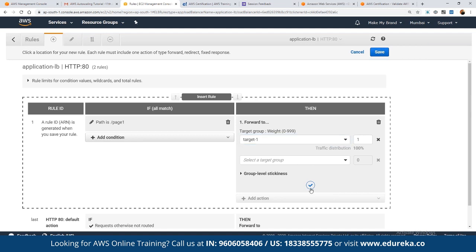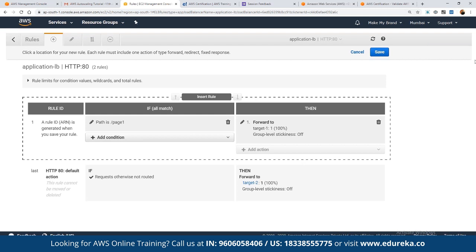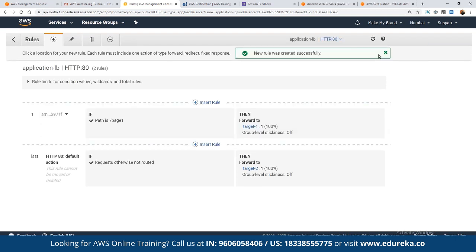Once we save, this entire logic is going to get updated. As you can see, this entire logic has now been updated. That means any traffic coming from page 1 should be sent to target group 1, whereas any other request should be handled by target 2 itself. That exactly is what we defined.